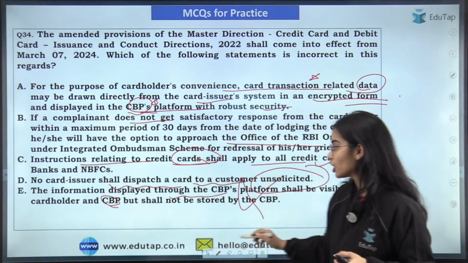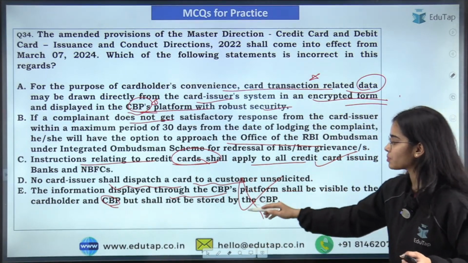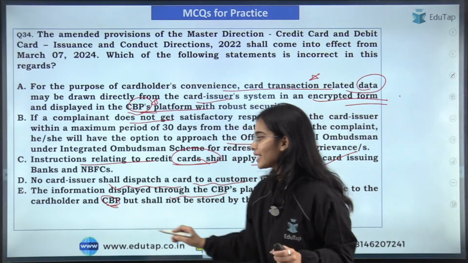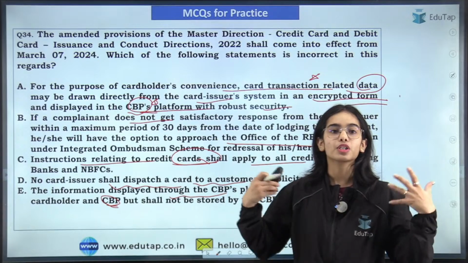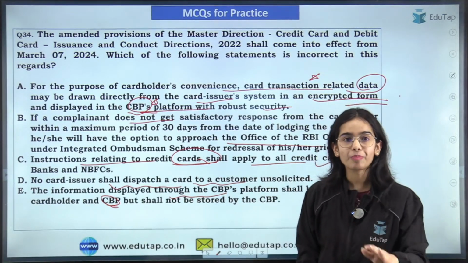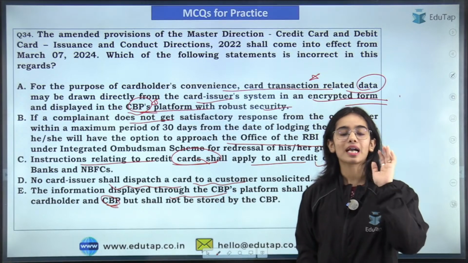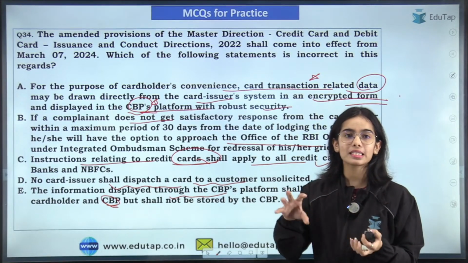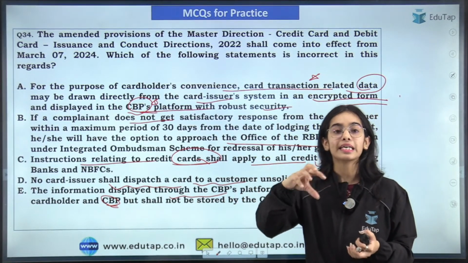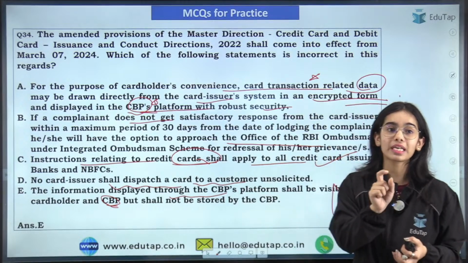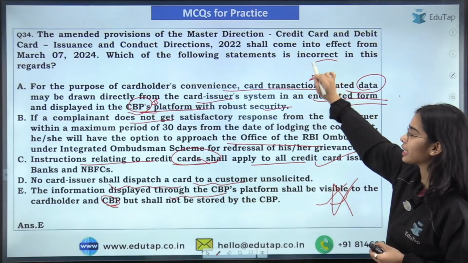That is the basic idea. So here the statement is incorrect because here it is written that it will be visible to the co-branded partner. That cannot be possible. Okay, so simply the co-branded partners are for the marketing purposes. They should not be shown the data of the customer. So the basic idea is that if the customer wants to access the information through the co-branded partner, that data is sent in an encrypted form so that only the customer can see the data. So here the E is the right answer because you had to find the incorrect statement.